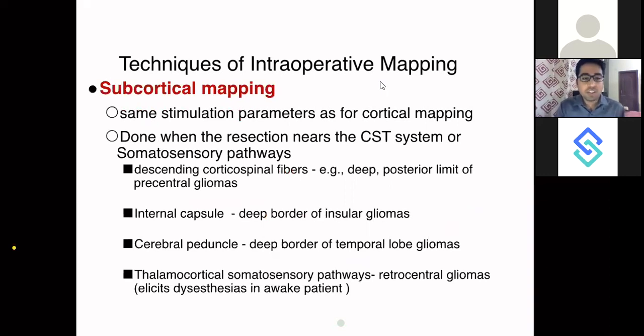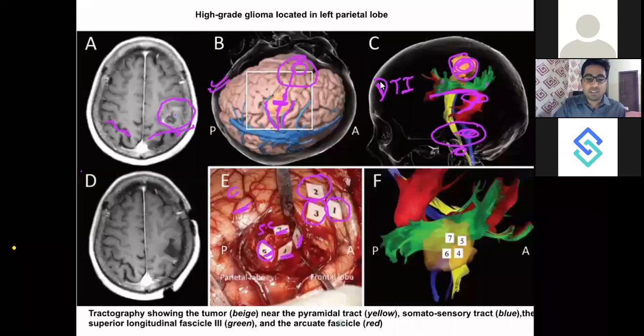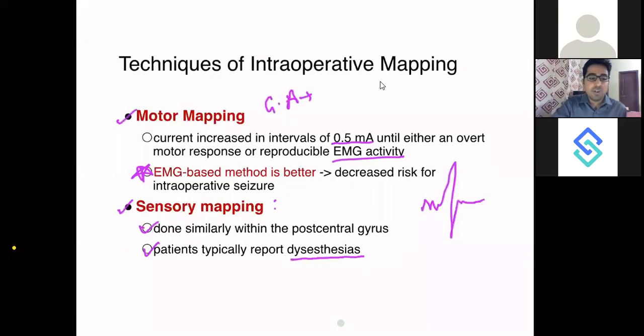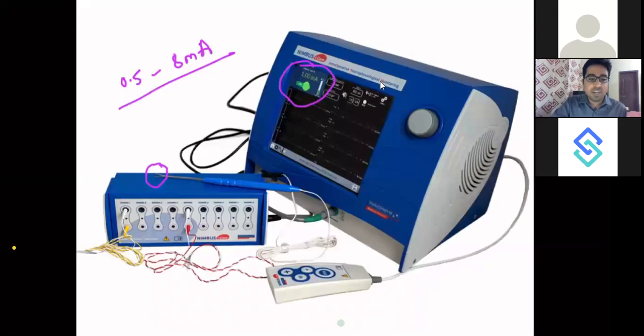Now, talking about subcortical mapping, as I told you in this figure, this is the cortex and this is the subcortex below the cortex. Subcortical mapping is also done, and the instrument you use is a suction stimulator. This is a stimulator, and similarly we have a suction to suck the blood, and it will have a wire going to this machine.